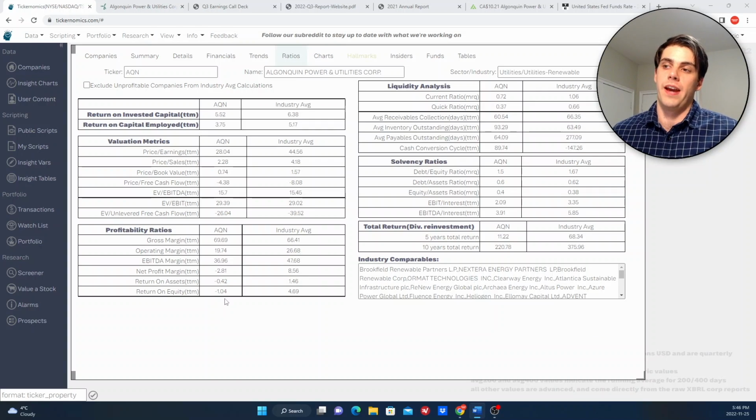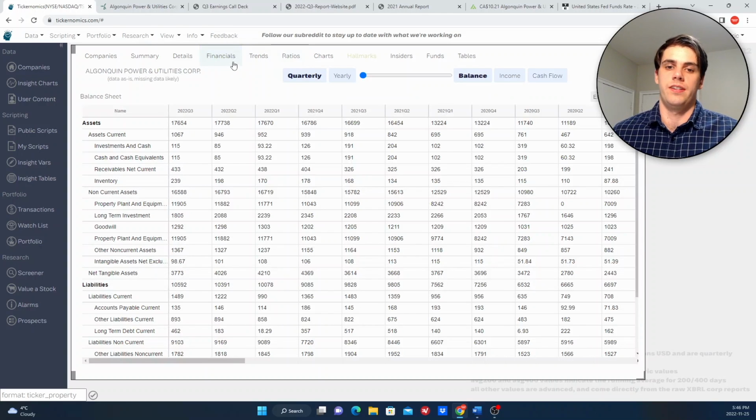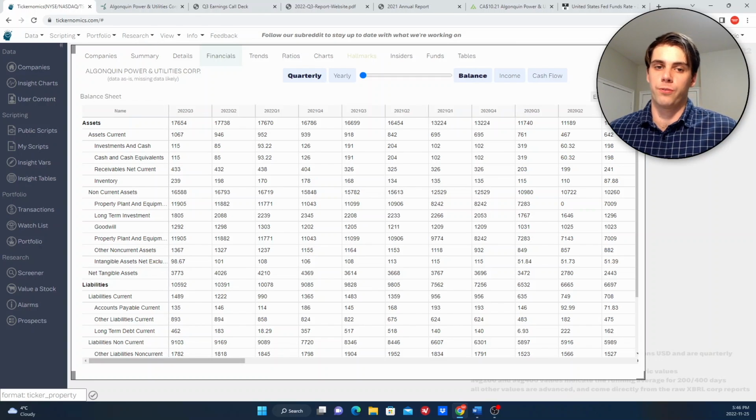Okay, so now let's talk about the actual reason why AQN has gone down so much. And the reason is, I think, a pretty simple one, which is that they have a lot of debt on their balance sheet. And with interest rates rising now, that debt is going to get much more costly going forward, which may mean less dividend growth going forward for AQN. Well, because they'll have less cash flow.